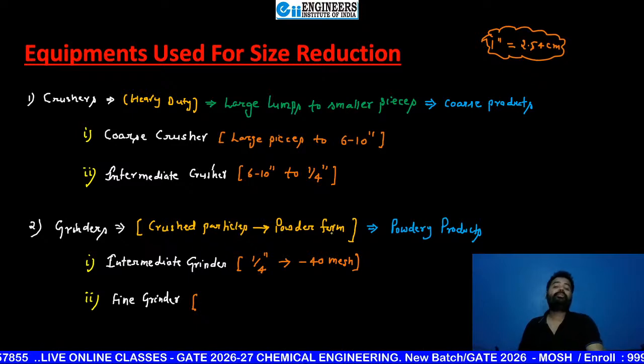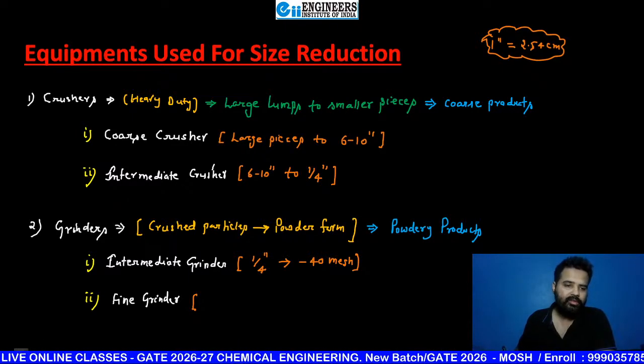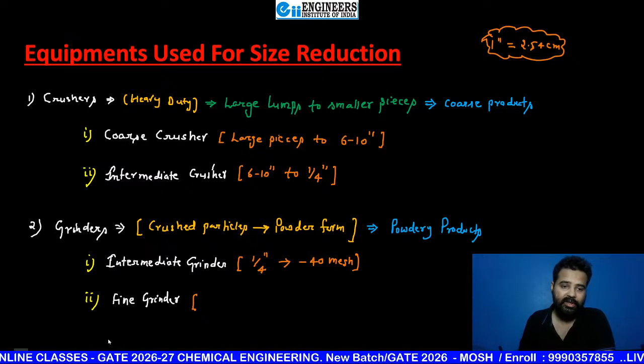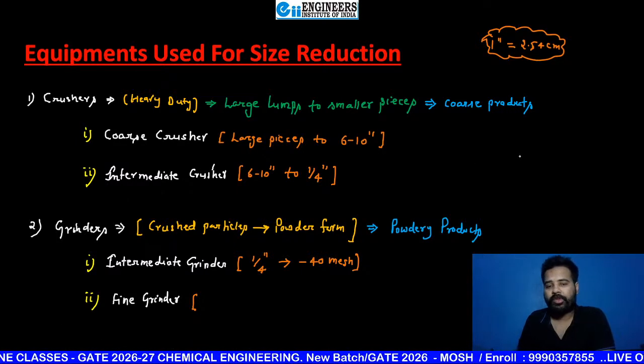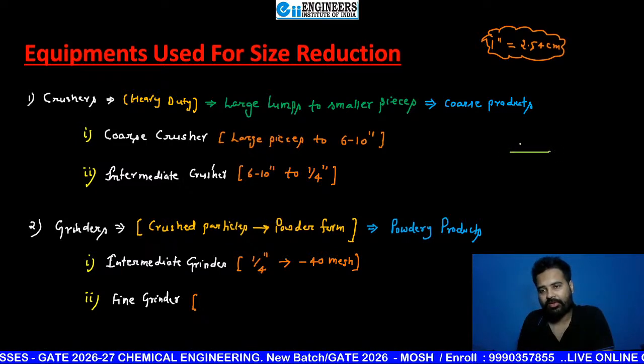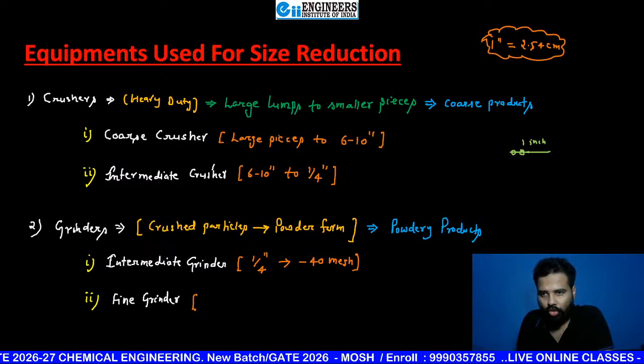What is mesh number? I will discuss mesh number in a detailed manner after a few lectures. Here just see in short, suppose this is 1 linear inch. In this 1 inch, 1 hole, 2 hole, 3 hole, 4 hole, 5 hole.